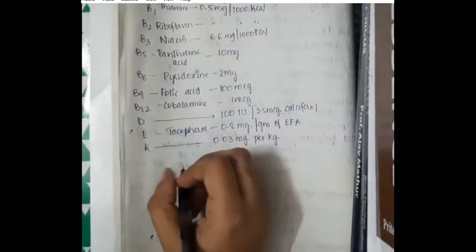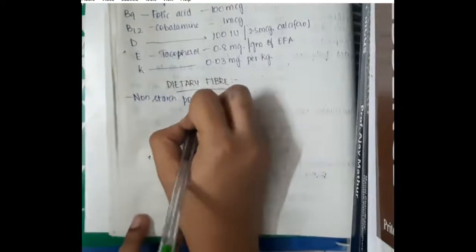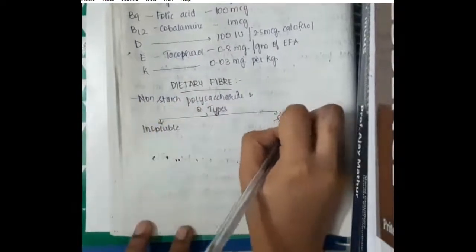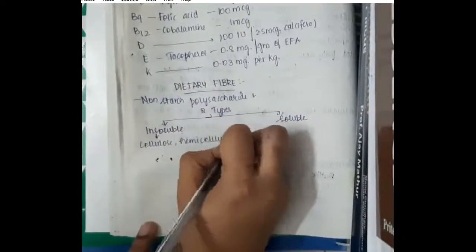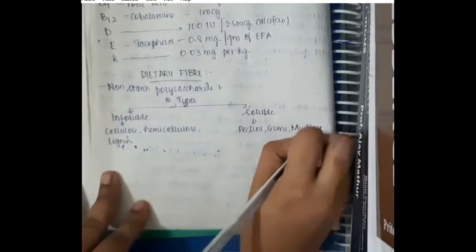Dietary fiber is a non-starch polysaccharide. It is a polysaccharide, that is something which contains many units of one thing, and it is non-starch, not starchy. It is of two types, insoluble and soluble. Insoluble dietary fibers include cellulose, hemicellulose and lignin. Soluble dietary fibers include pectin, gums and mucilages.